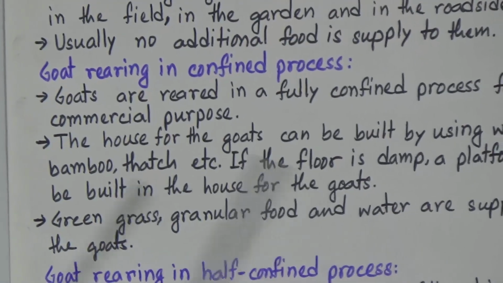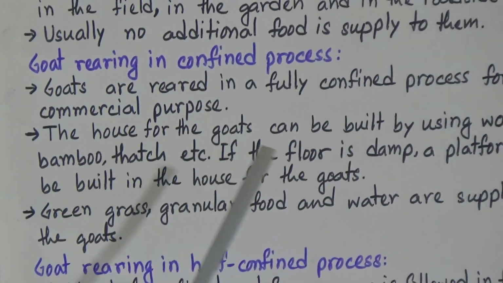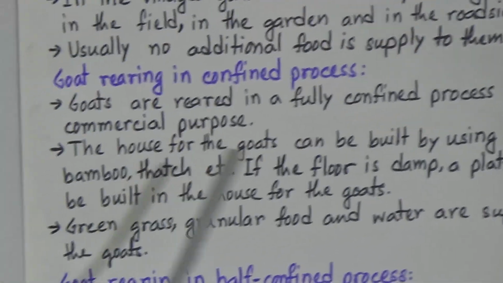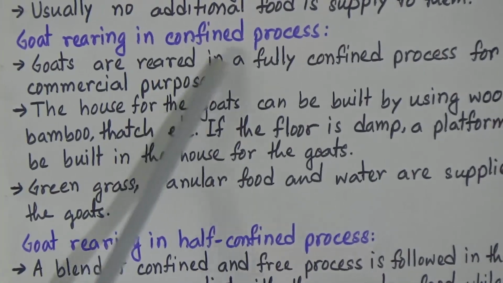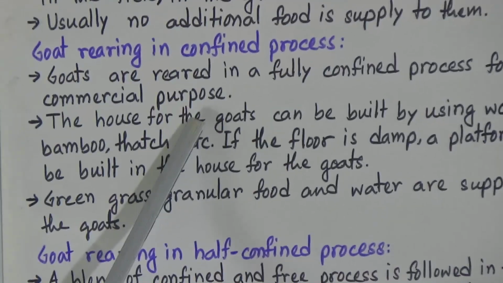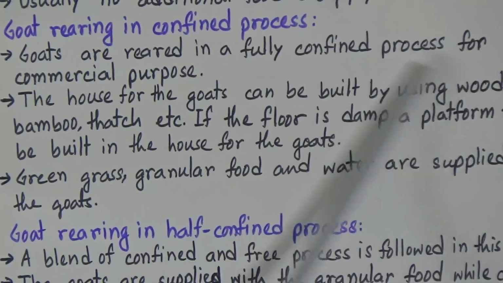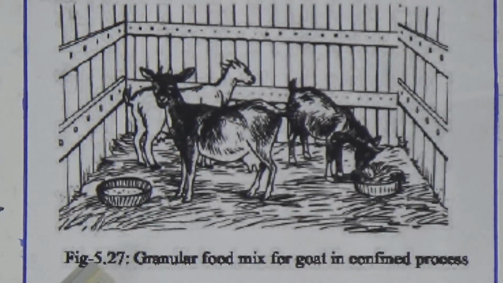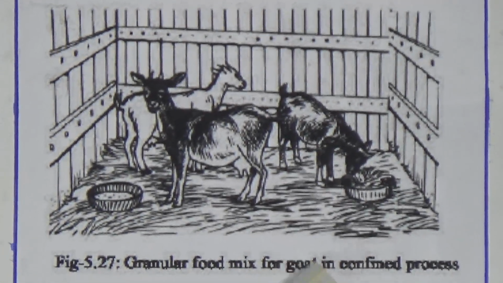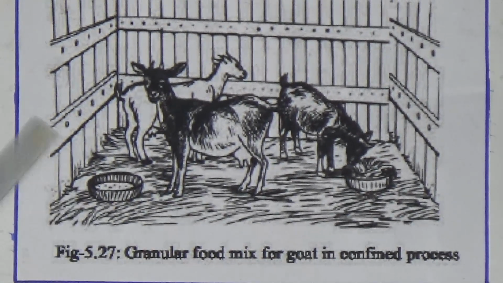And now goat rearing in confined process. So if you want to think about the commercial production, we need to use this process, and it is very suitable for rearing goat. Goats are reared in a fully confined process for commercial purpose. Now look, there is a picture of goat rearing process. Granular food mix for goat in confined process. Now look, they are given the food.